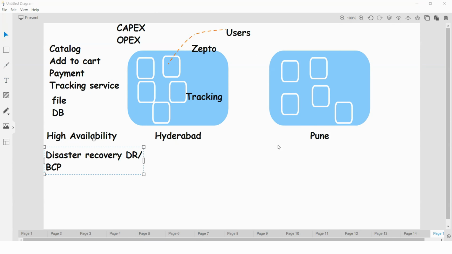But if you are trying to set up this scenario, we need to spend more money as well as more time, right? Now users started accessing our application. Just see, this time they are trying to access our application. Here they are trying to type zepto.com, for example.